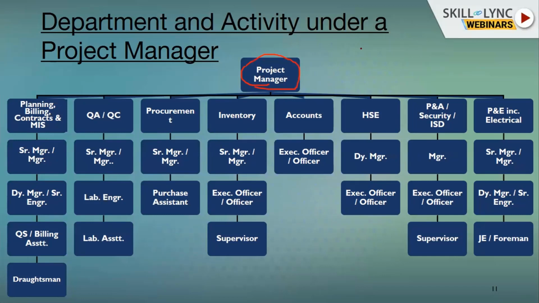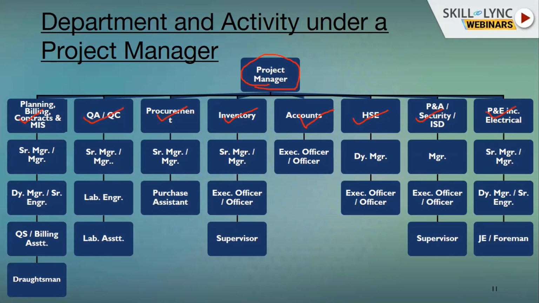Suppose there is a particular project I need to manage, so I need to have several departments, and in several departments there need to be several heads, and under those heads there need to be several grades of people that need to be managed. Okay, so the departments under the project manager are planning, billing and contracts and MIS, quality assurance and quality control, procurement department, inventory department, accounts, HSC department, P&A security and ISD department, P&D including electrical department.